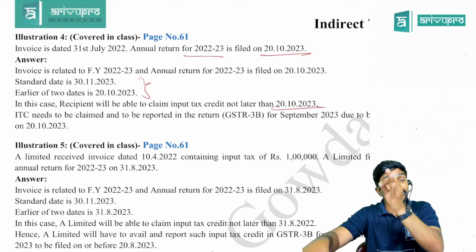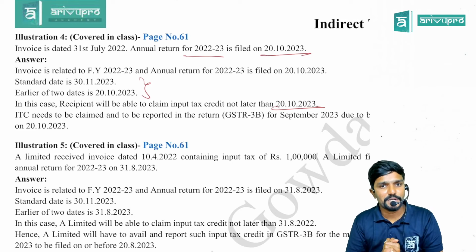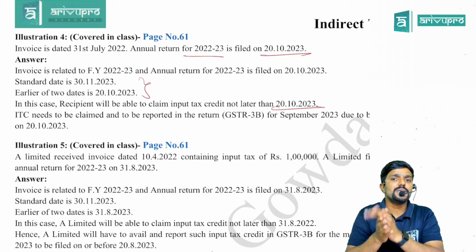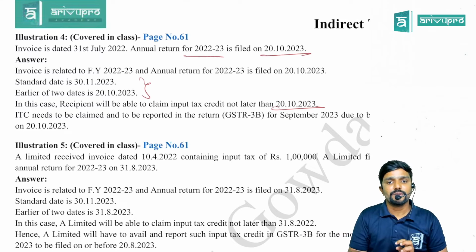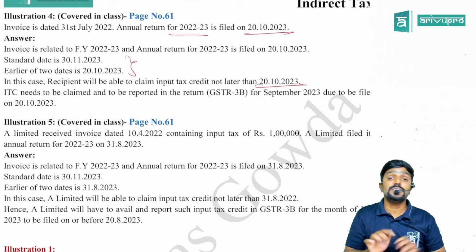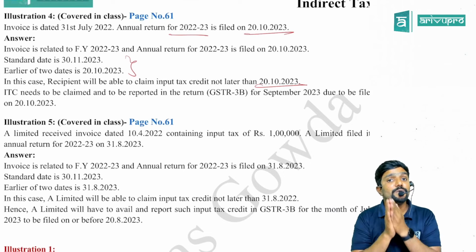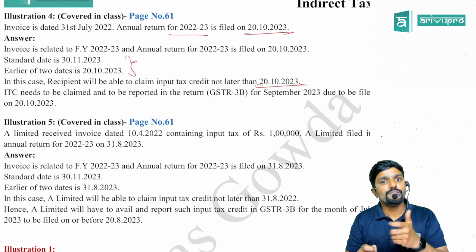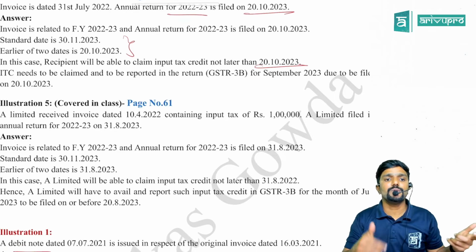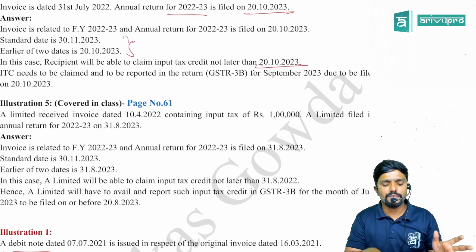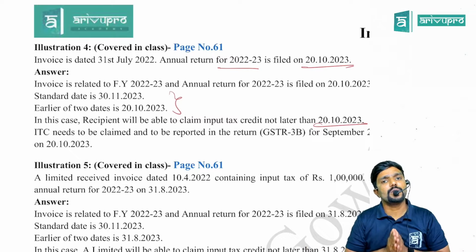Even though the deadline is 20th October, you will claim input tax credit through what? GSTR-3B. Any GSTR-3B which you file on or before 20th October, through that you can claim it. Can I claim it in the October month GSTR-3B? No, because you will file it in November. What is the deadline for you? 20th October. So on or before 20th October, whichever GSTR-3B you file, that is for September, through that you will claim the credit with respect to all the invoices related to financial year 22-23, guys.